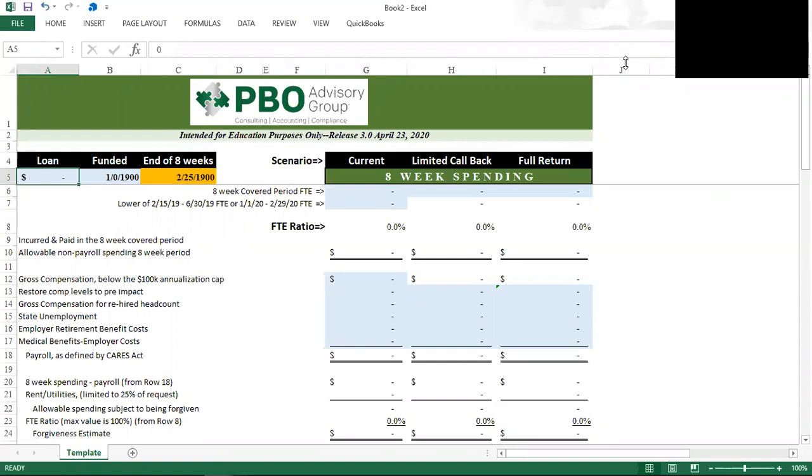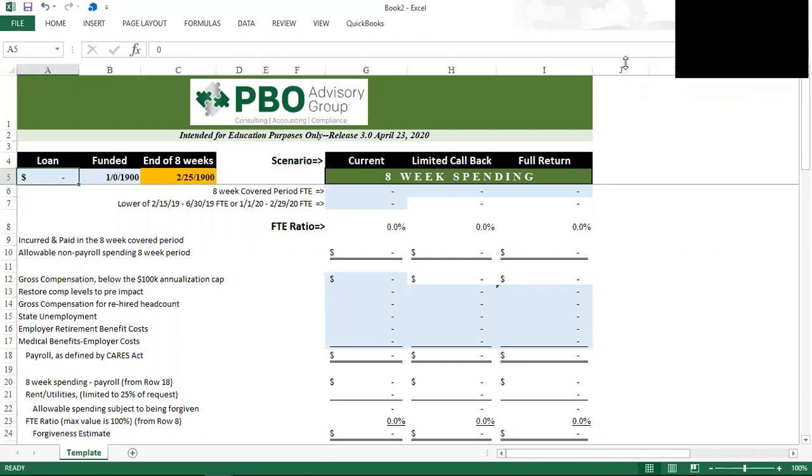As a reminder, this is not legal or professional advice. It's intended for educational purposes only, and the Act is changing literally by the minute, so please consult the SBA website and also the Treasury Secretary's website to see if or how program rules may or may not have changed since the time of this video. So this is based on everything we know as of April 23rd, 2020 at 11 a.m.